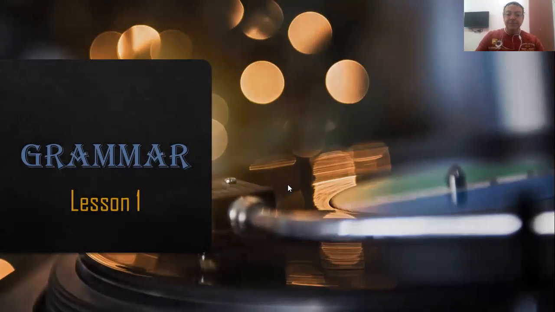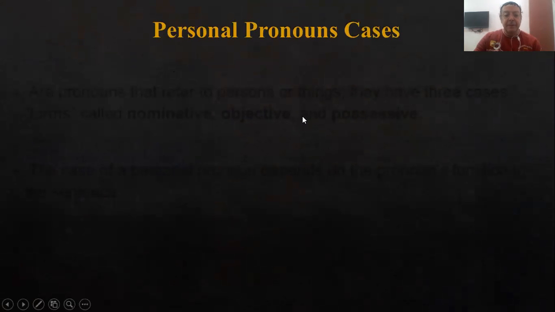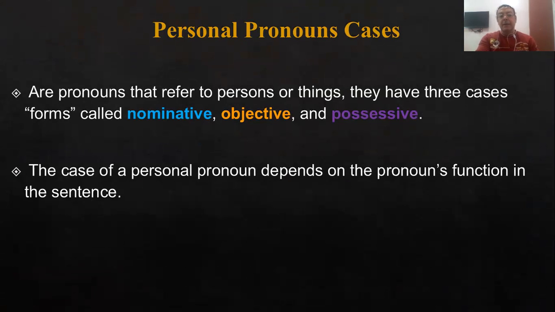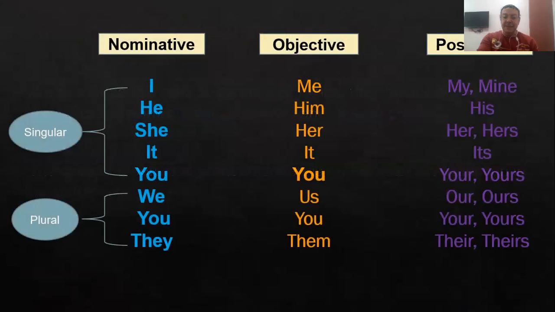Okay, so today we'll be talking about this piece of grammar, which is the personal pronouns and their cases. Personal pronouns are pronouns that refer to persons or things. They have three forms or cases. They are called nominative, objective, and possessive. The case of a personal pronoun depends on the pronoun's function in the sentence.